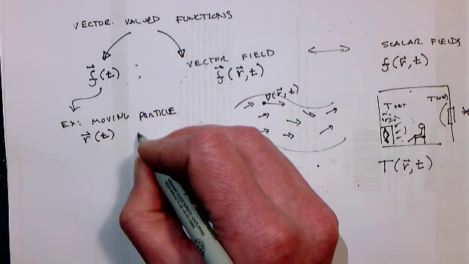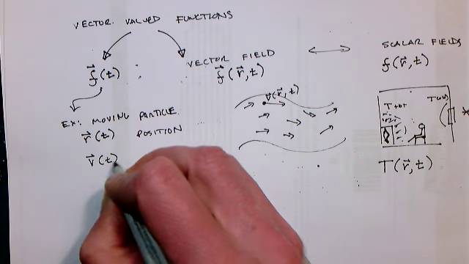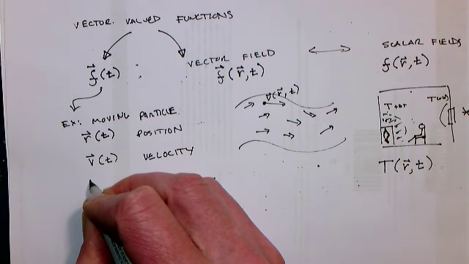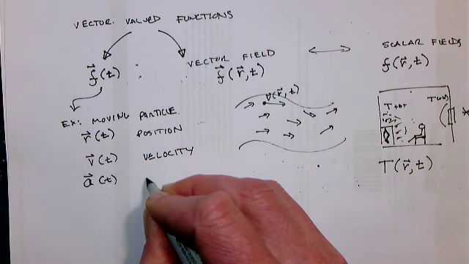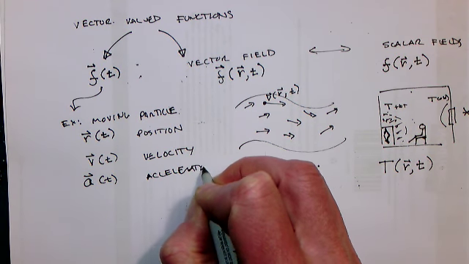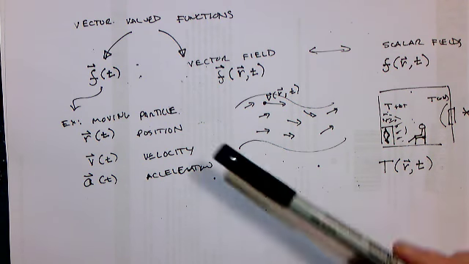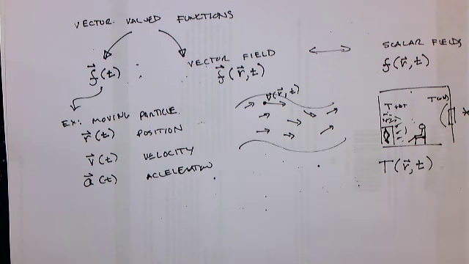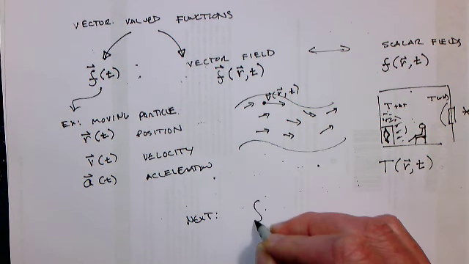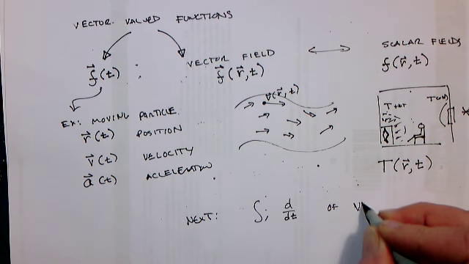Position is typically a vector valued function of time. Velocity is often a vector valued function of time. Acceleration is a vector valued function of time as well. And I think the next thing we need to talk about is how to actually deal with the combination of vectors and calculus. So next is integration and differentiation of vector valued functions.